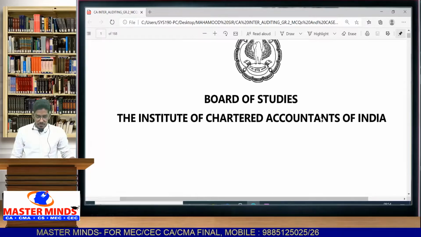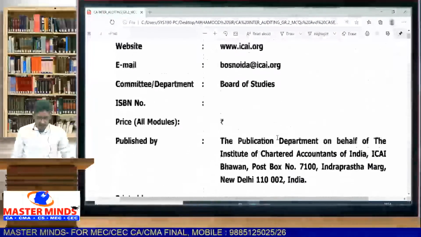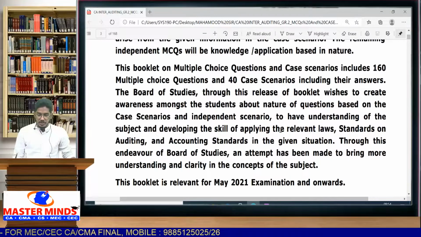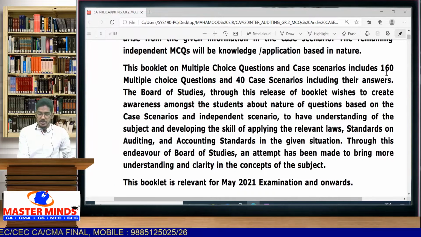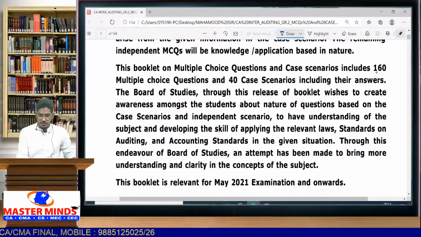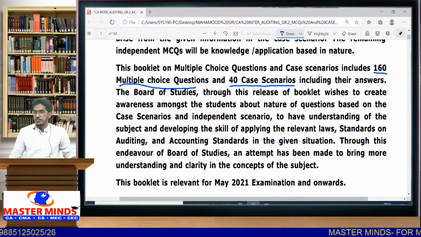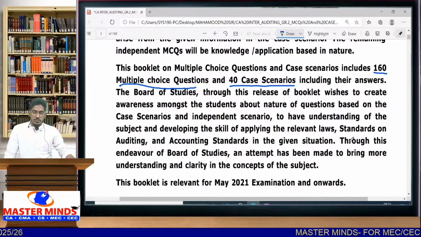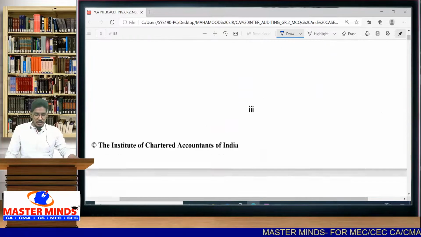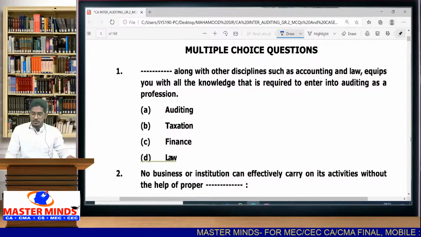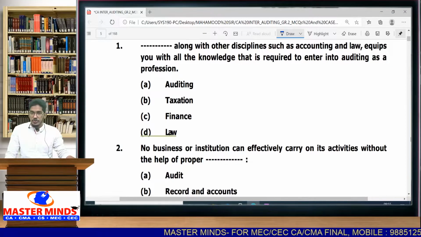If you observe this booklet, in total it has 160 normal MCQs. It includes 160 multiple choice questions and 40 case scenarios. We will not be going through the general MCQs which they have given. Those normal MCQs we are not going to go through.